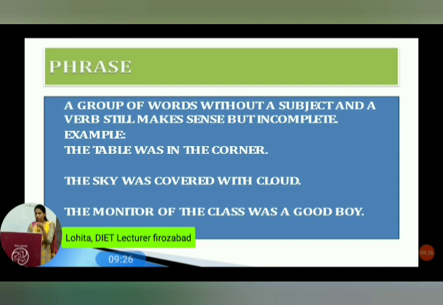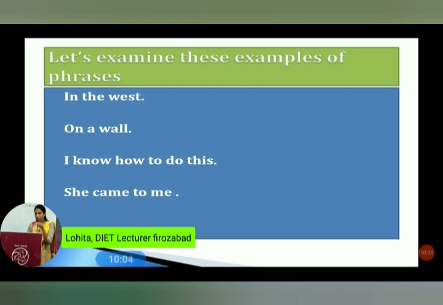The next example is: the sky was covered with cloud. Covered with cloud here is a phrase. The monitor of the class was a good boy. You may see here the group of words, and the phrase is the monitor of the class. You may see in these three sentences, phrases work in the first sentence as an adverb, in the second sentence as an adjective, in the third sentence as a noun. So we can say phrases can also be divided into three.